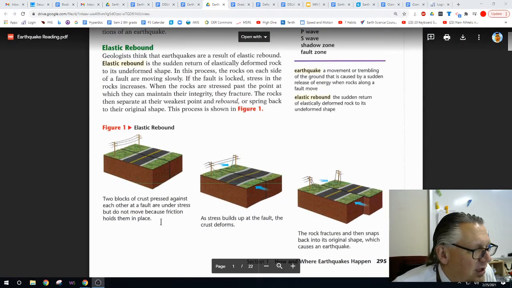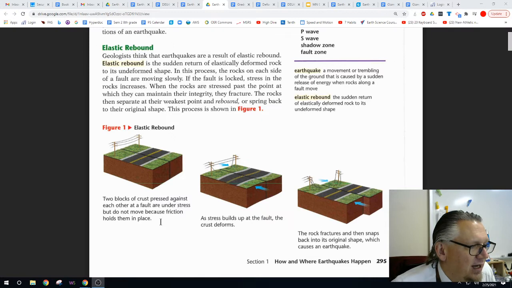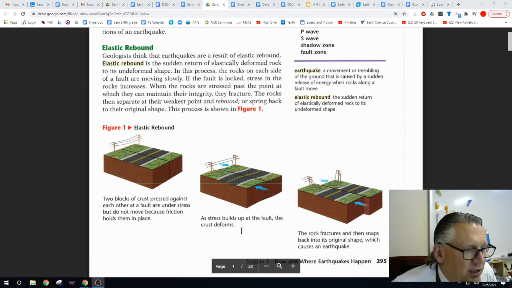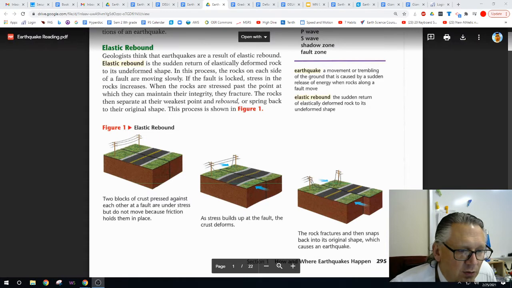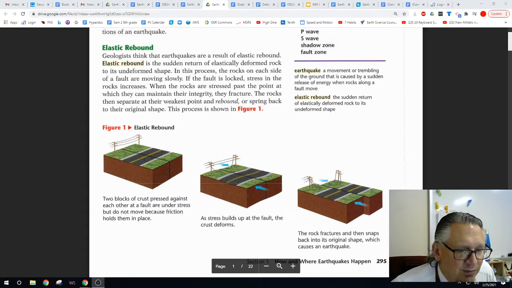Two blocks of crust are pressed against each other at a fault under stress, but do not move because friction holds them in place. The stress builds up at the fault, the crust deforms, the rock fractures, and then snaps back to its original shape, which causes an earthquake.